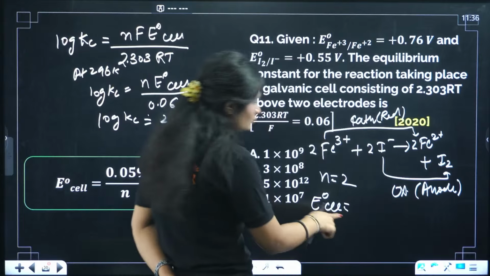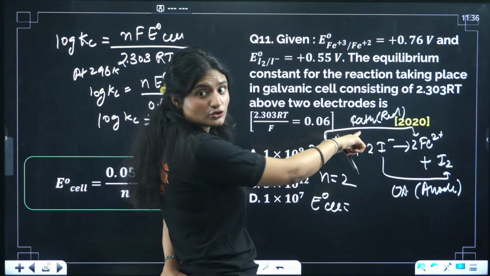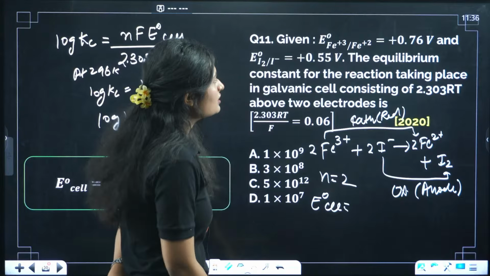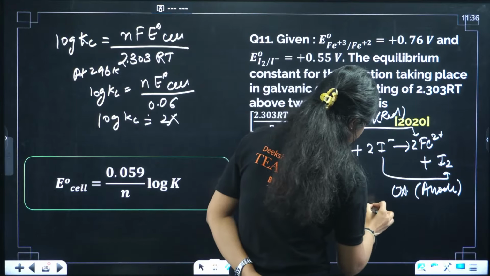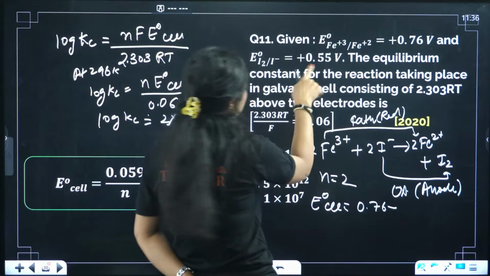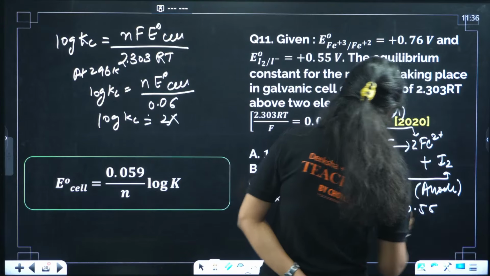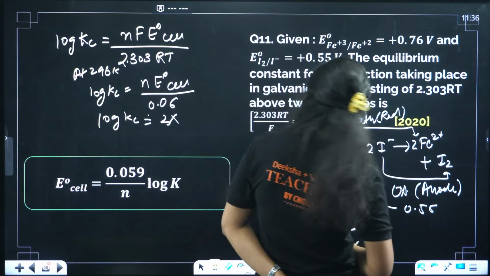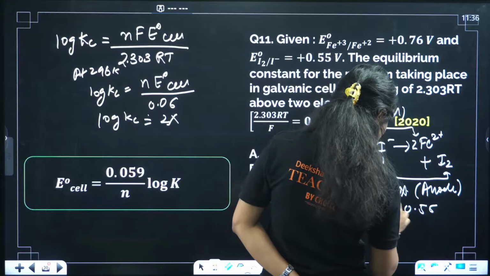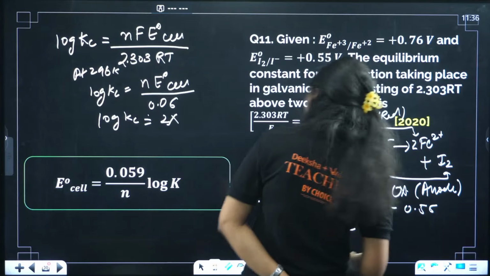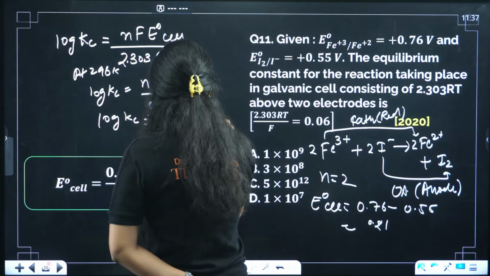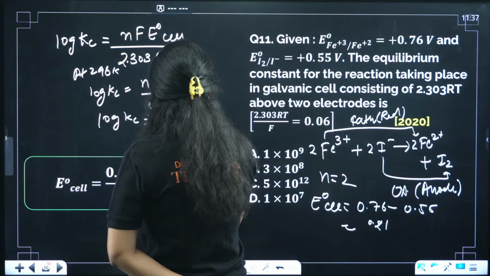Okay, what do I need to do now? E naught cathode minus E naught anode. What is E naught cathode? Cathode is 0.76. Anode is 0.55. Clear? The answer will be 0.21 by 0.06.